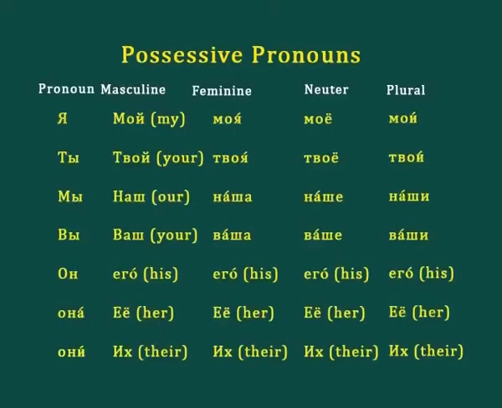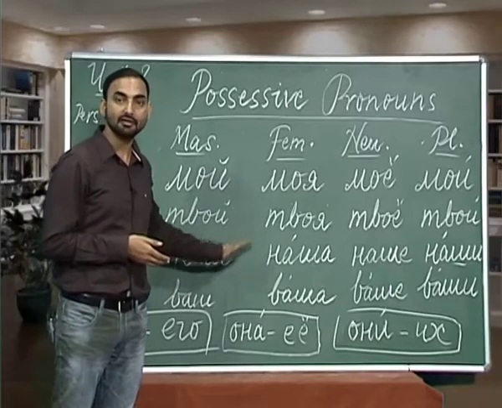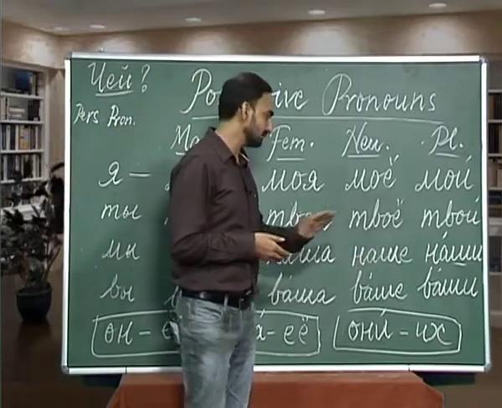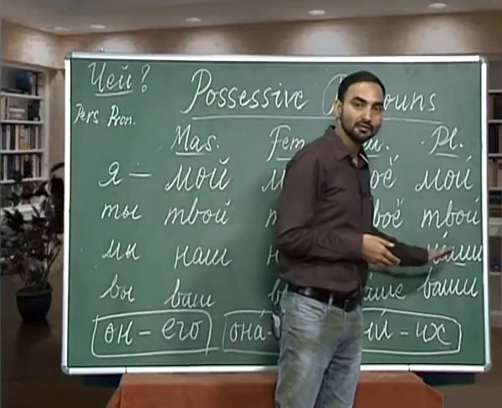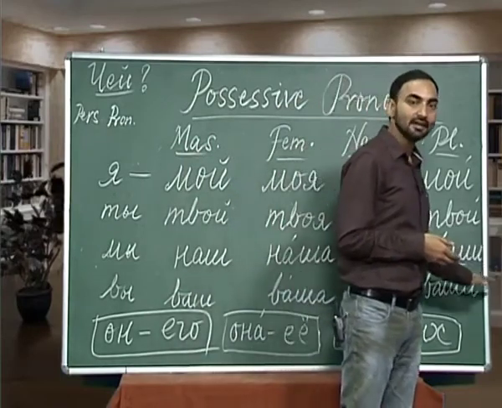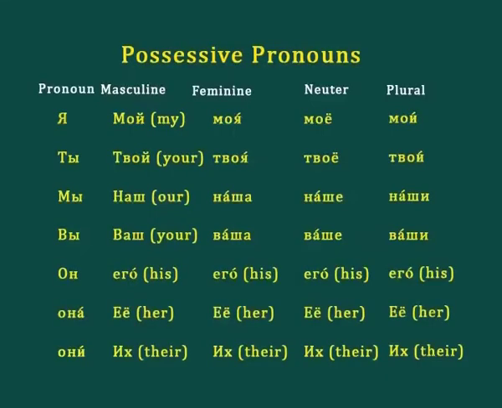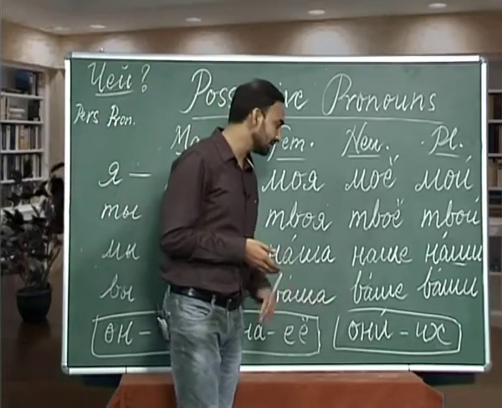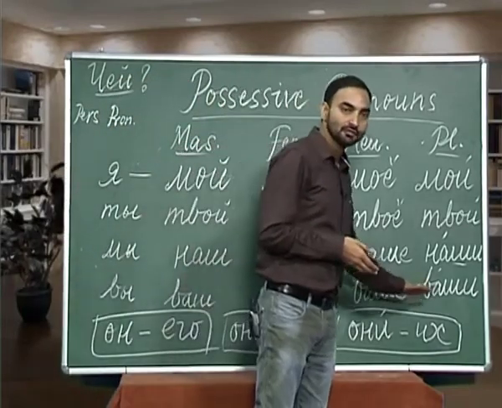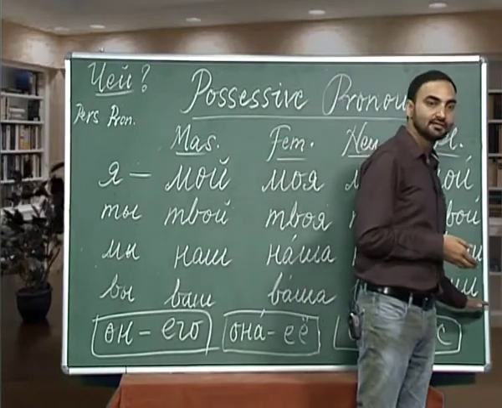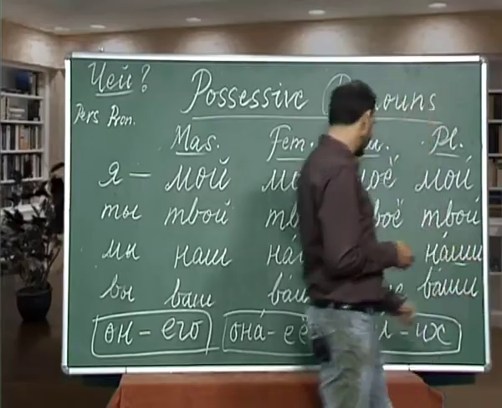Eta nash dom, this is our house. Eta nasha simya, this is our family. Eta nashe pismo, this is our letter. Eta nashi chissi, this is our watch. Eta vash dom, this is your house. Eta vasha simya, this is your family. Eta vashe pismo, this is your letter. Eta vashi chissi, this is your watch.